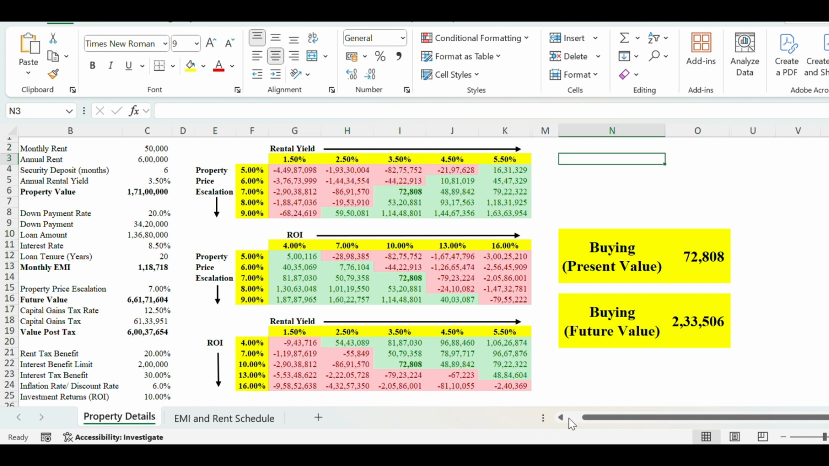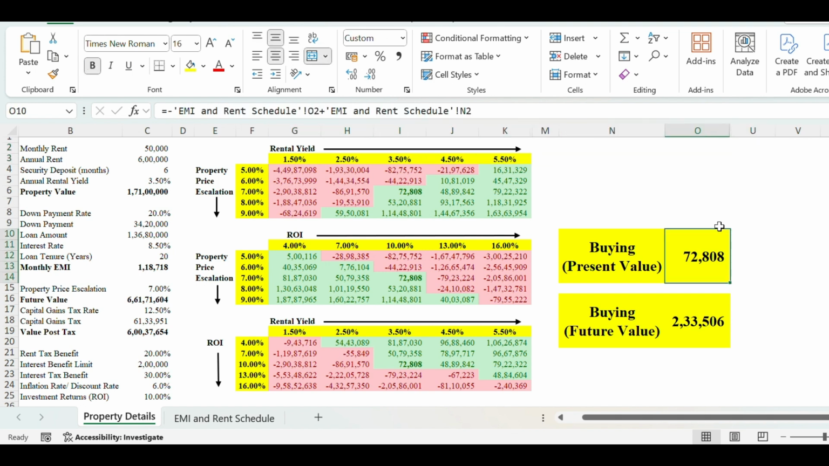So first, talking about this number. What this value means is that if I buy the property and sell it after 20 years, it is beneficial by around 72,000 rupees. So buying is a better proposition in this case. However, another way to interpret this is whether this amount is sufficient to cover the cost of transaction of buying the property, which in this case is stamp duty and registration charges.